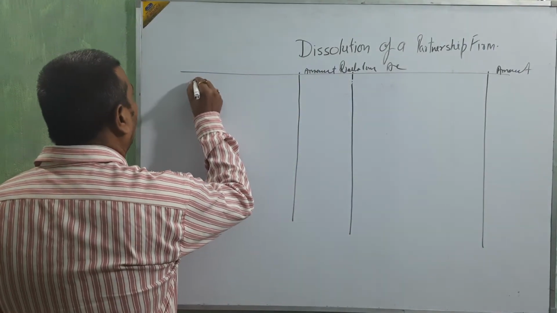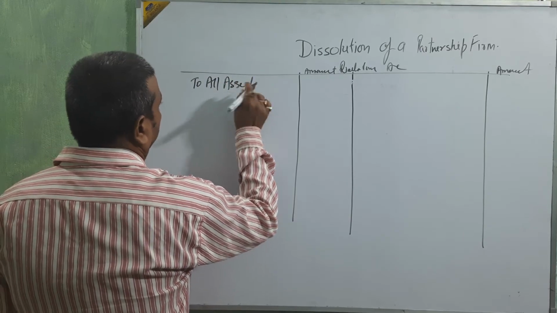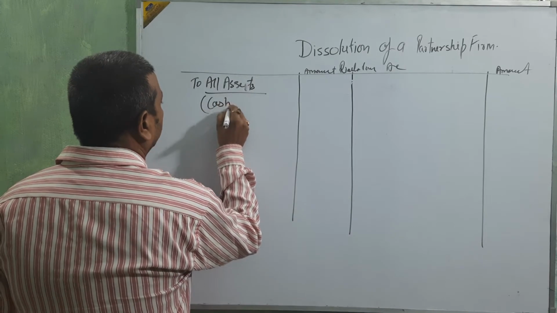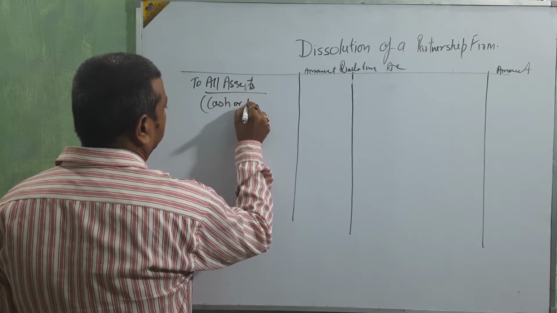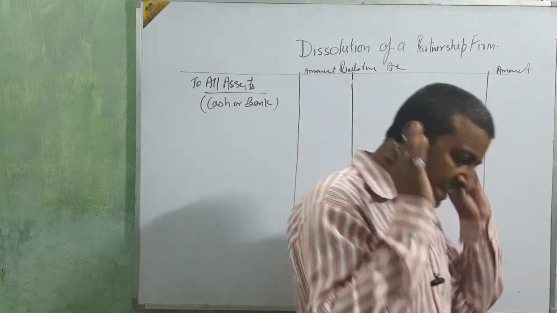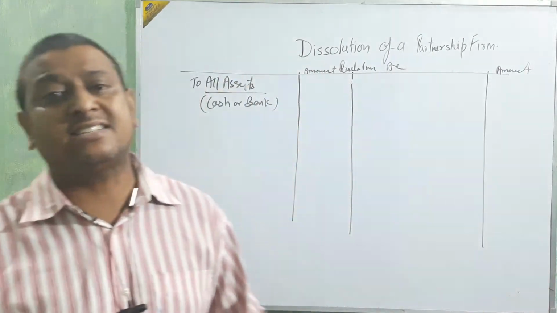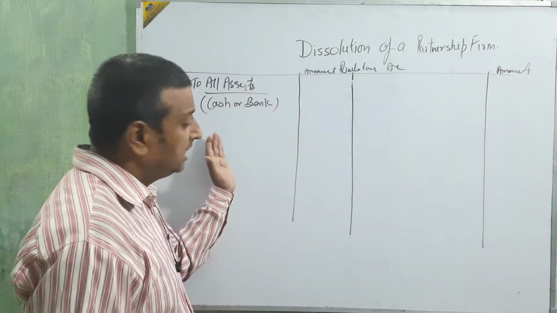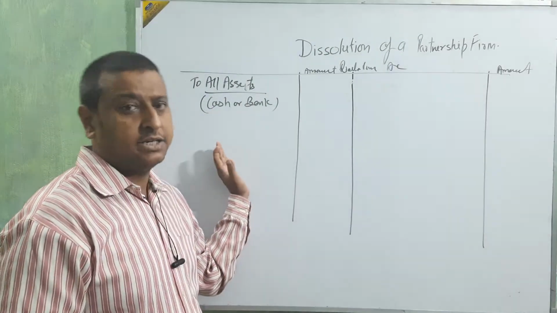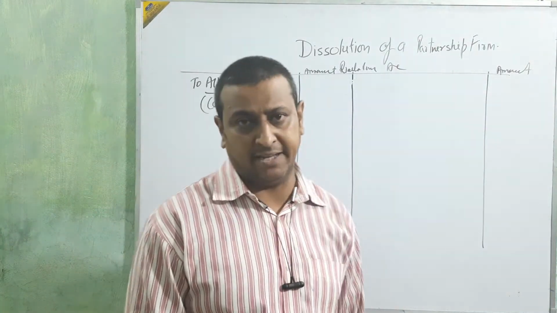We are going to write all the assets. Okay beta, only ignore cash or bank. Just ignore the cash and bank, and all the other assets we are going to take on this side. All the assets on this side, only ignoring cash or bank.